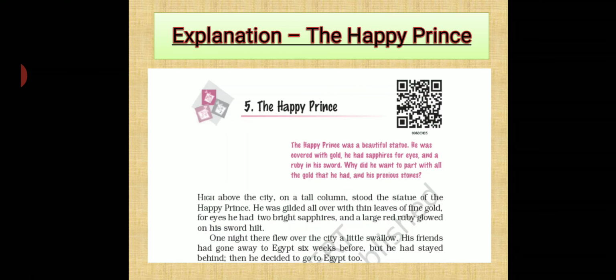So this is a story about a happy prince, and he was covered with different kinds of jewels, and he wanted to depart with all his jewels, all his things. Why? Okay, so here it is said that a story about the prince. When the prince was alive, he was very happy. After his death, a big statue of his was erected on the pedestal.